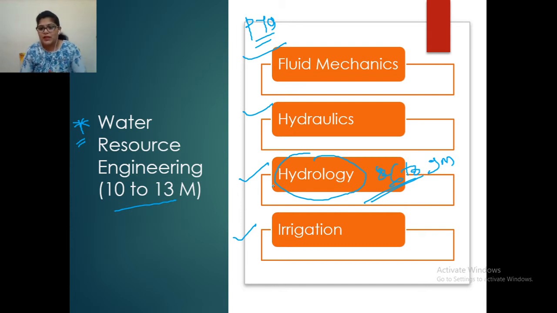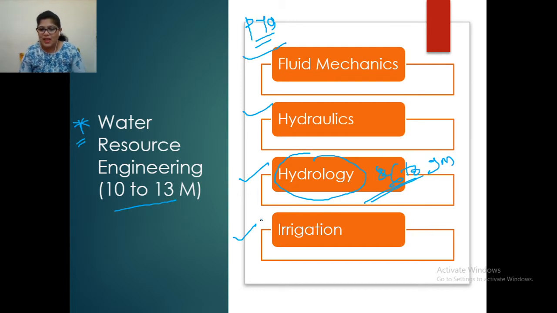S curve is there. So a lot of things are there in hydrology, like rain gauges, how to measure rainfall at rain gauge stations, etc. This topic is relatively simple. There are a lot of theories, but a lot of numerical problems have been asked in this hydrology part. If you have any doubt related to the concepts, then you can contact me anytime. I'll be happy to help you.